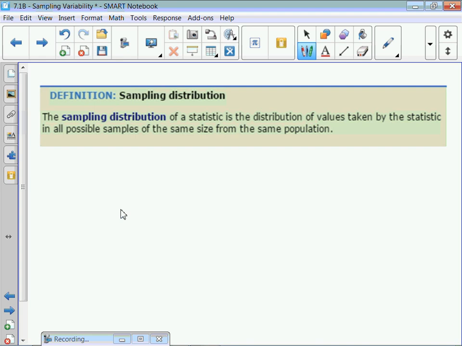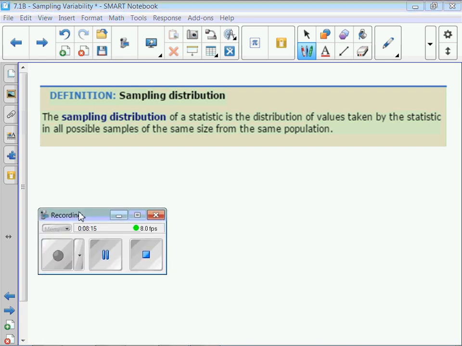In other words, we got a bag of 200 chips. How many different ways can I draw 20? That would give us the sampling distribution. Not really possible to do, right? That would take forever to take that many samples. But the more samples you take, the better your data.